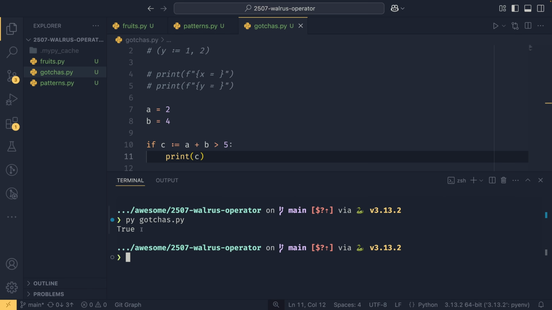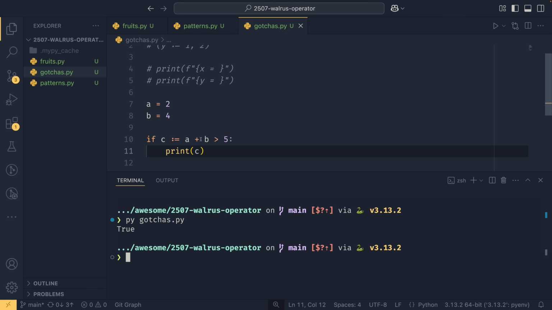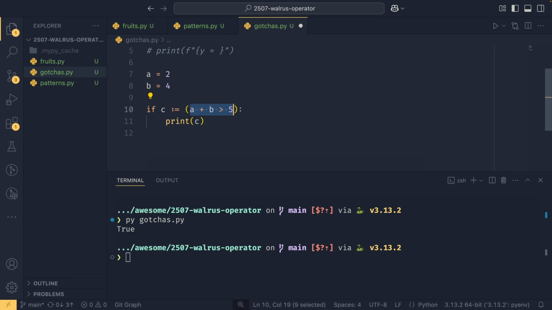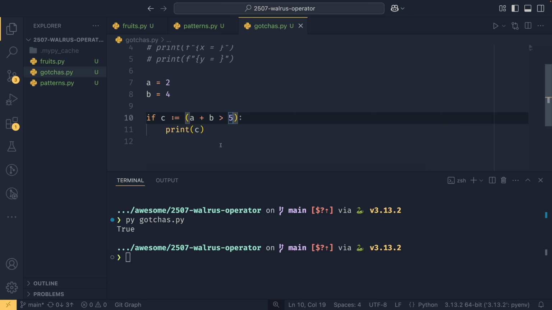And that's because of the order of operations that's happening here. So we have a plus b, which is getting evaluated first, and then this is getting checked against this. So we have 6 is greater than 5, that equals true, and all of this is getting assigned to c here. So the current order of operations is effectively that, which is not what we wanted.